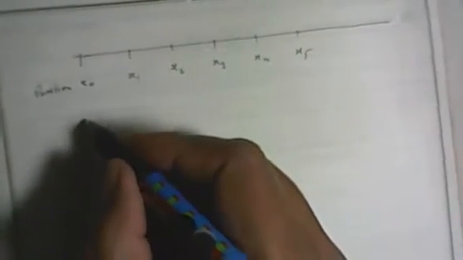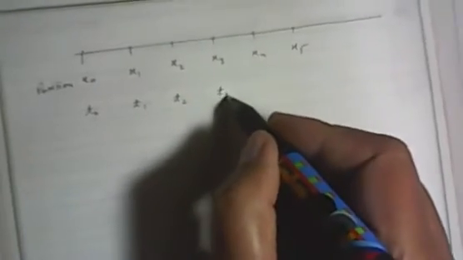I will not take numbers, I will take x0, then it becomes x1, then x2 position, x3 and x4 and x5, etc. And say the time is t0, t1, t2, t3, t4, t5, etc.